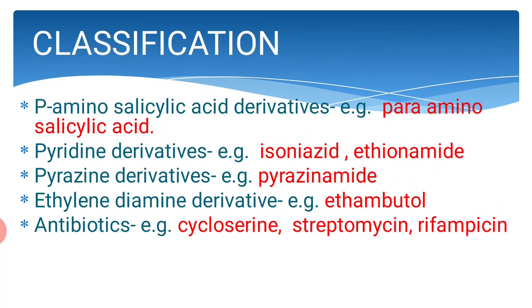Here is the classification of anti-tubercular drugs. Para-amino salicylic acid derivatives, example para-amino salicylic acid. Pyridine derivatives, example isoniazid and ethionamide. Then pyrazine derivatives, example pyrazinamide. Next, ethylene diamine derivative, example ethambutol, and the last one is antibiotics. The examples are cycloserine, streptomycin, rifampicin. So this is the classification of anti-tubercular drugs.